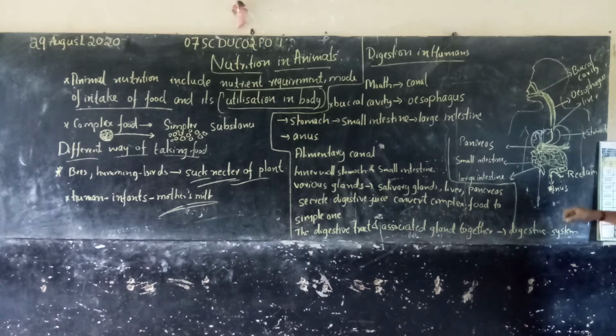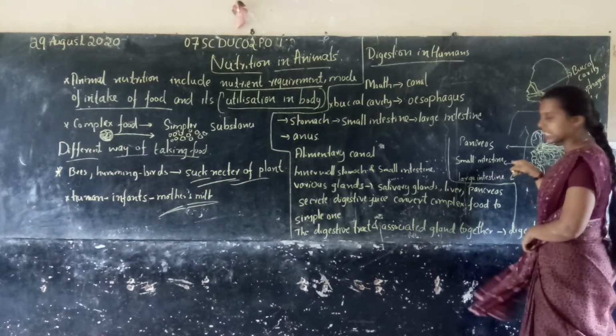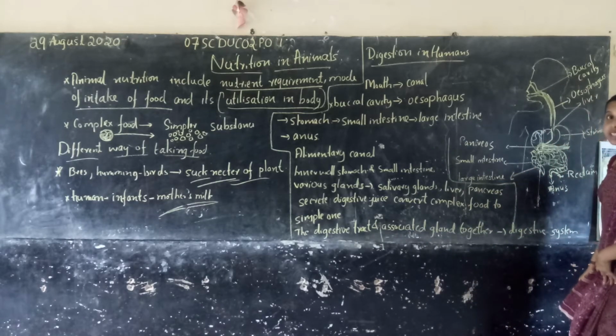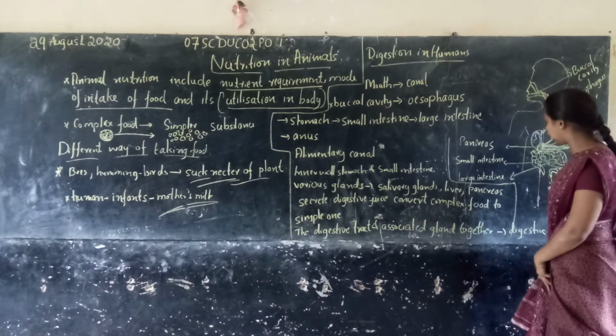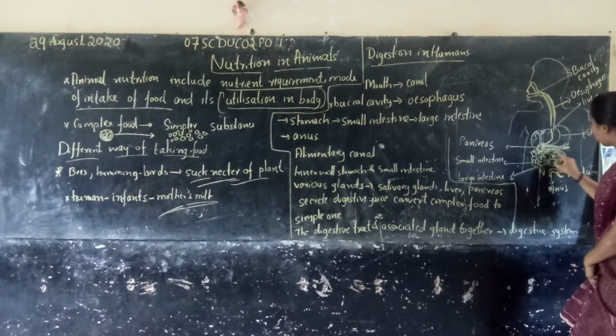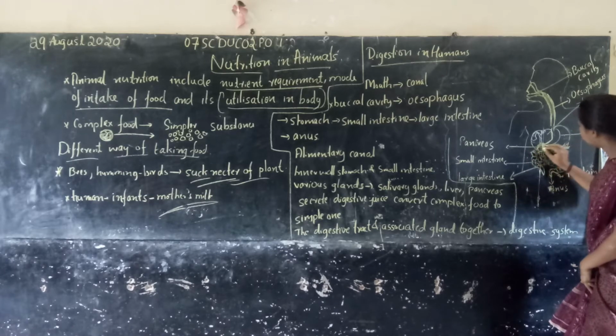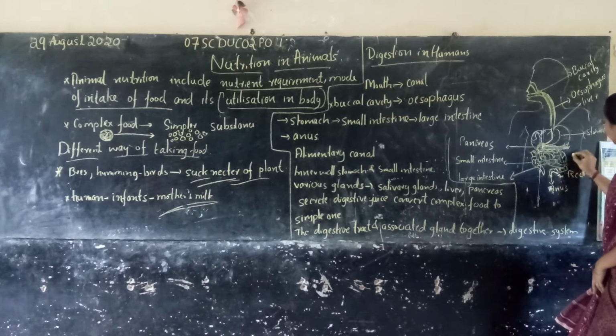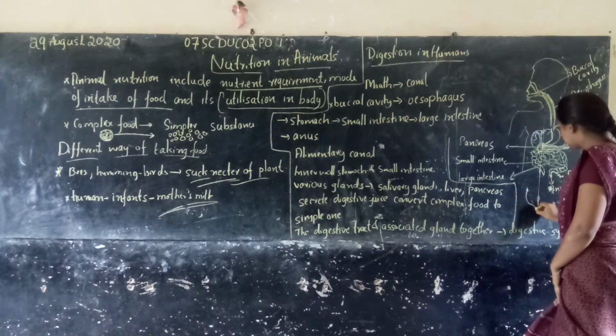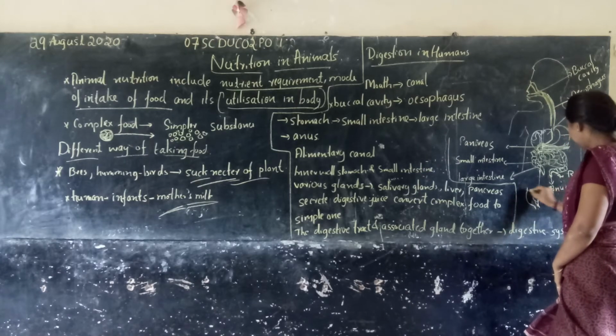This long pipe is called the small intestine. What is this? Small intestine. Then this small intestine is covered by the large pipe. The structure is like this one, here, like this.